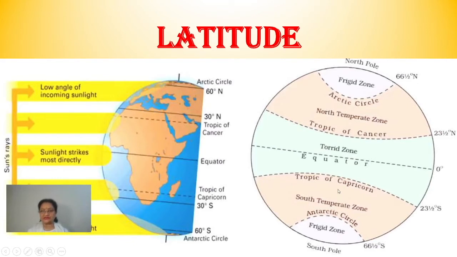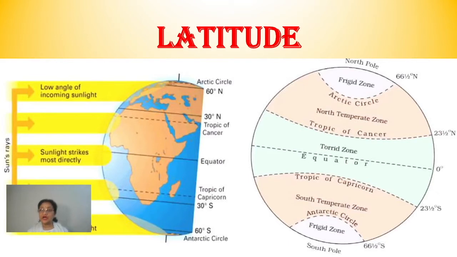Because you know it very well, children, between these all latitudes, the various heat zones lie. Okay? Now, between the Tropic of Cancer and Tropic of Capricorn, which heat zone is there? Come on. It's written here also. It's torrid zone. Okay? And torrid zone is considered as the hottest zone on earth.